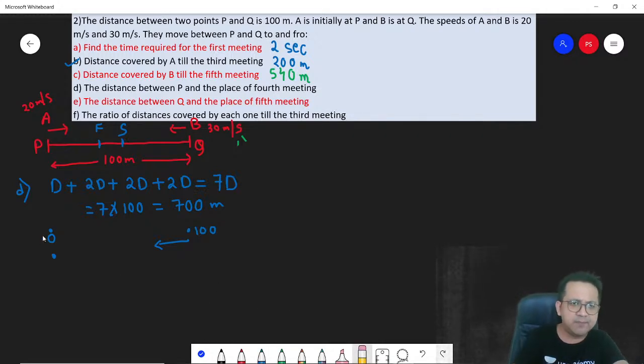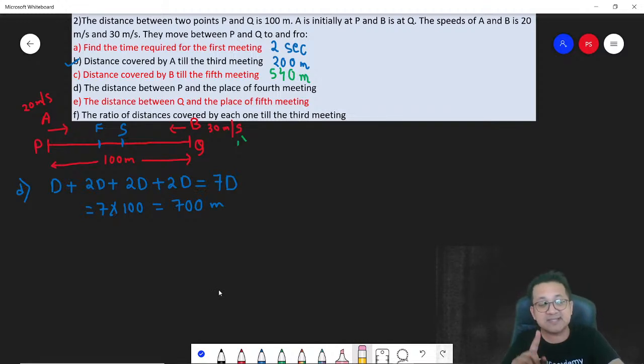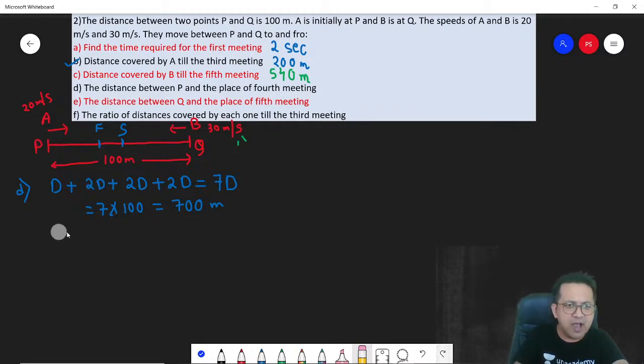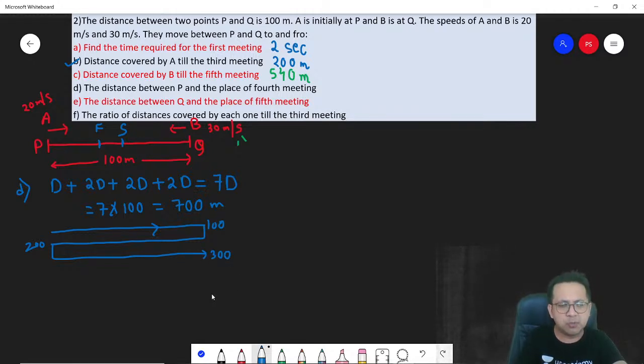Let's try to draw a figure. What is 700 meters? 700 meters would be basically 7 times the total distance. Correct? 7 times the total distance would be how much? 100. Let's draw it. So when you cover, from here to here is 100. From here to here, if you go, you would have covered 200. Correct? Similarly, every odd number of hundreds, every 300s will be out here. Similarly, 700 would also be out here.